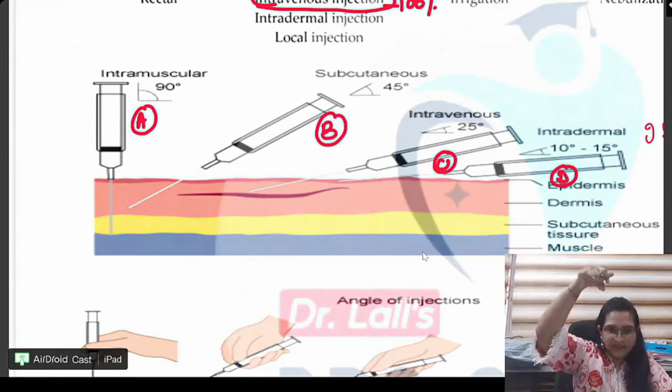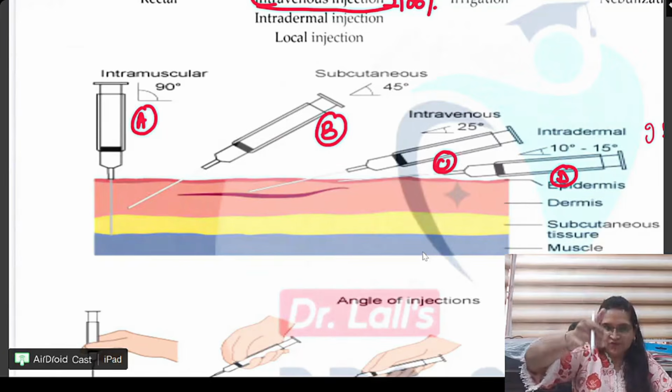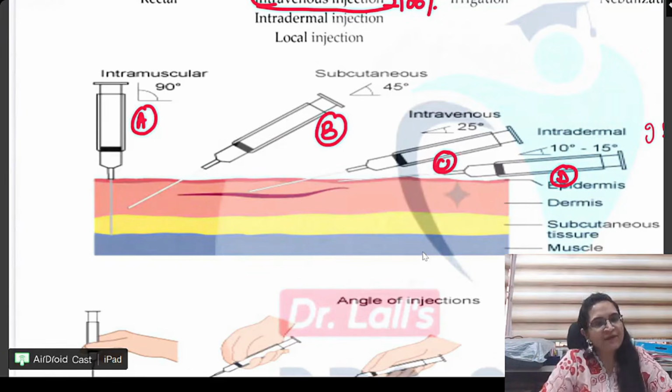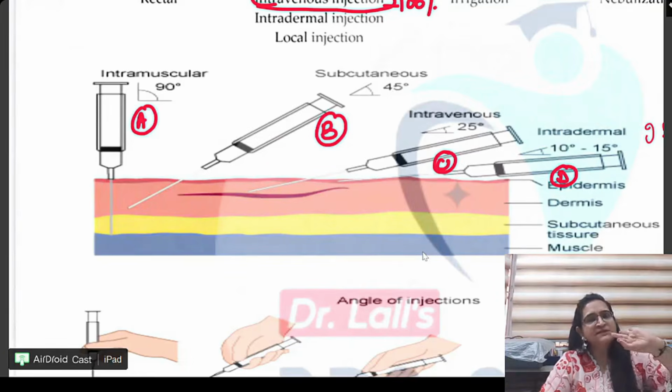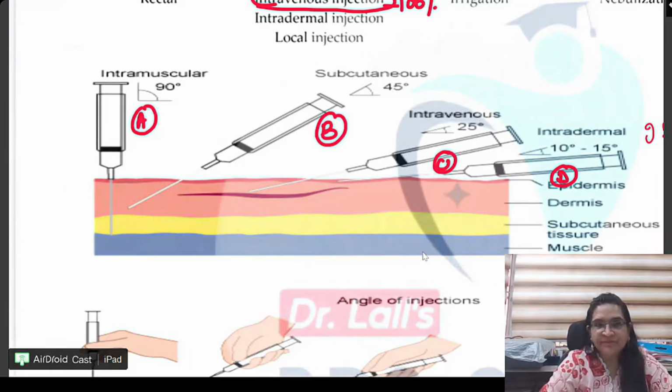IM has to be deep. The needle has to be big for IM. If any one of you has seen the insulin syringe, then you know it has a very small needle. Very small needle. The subcutaneous has to go only till the subcutaneous and not to the muscle. Right? That is why it is at 45 degree, and the needle for that is very small. Okay, IM is 90 degree angle.